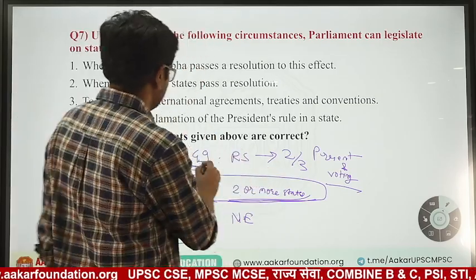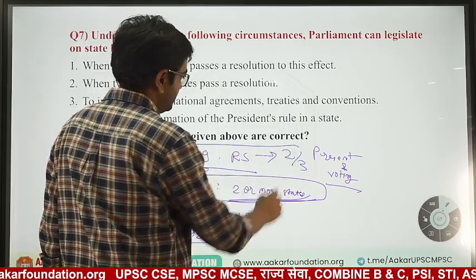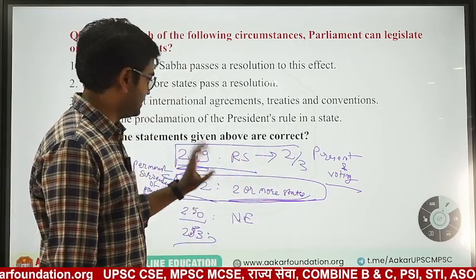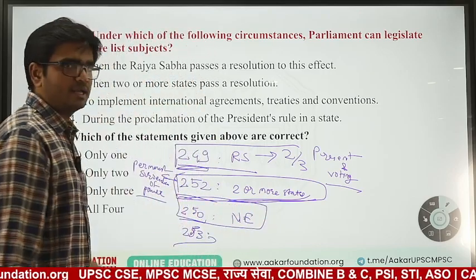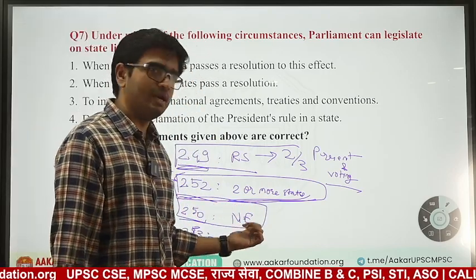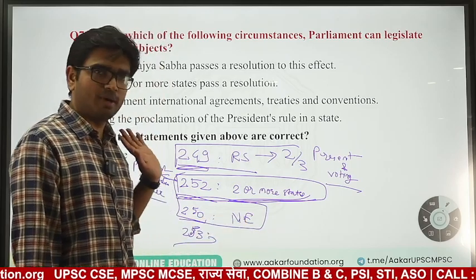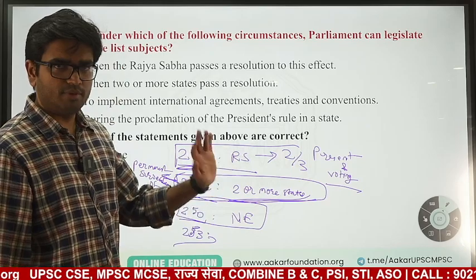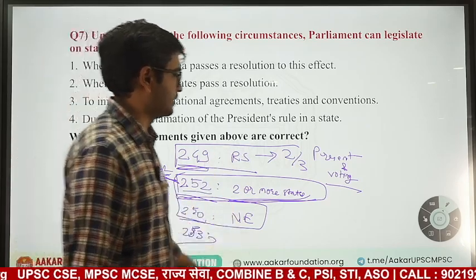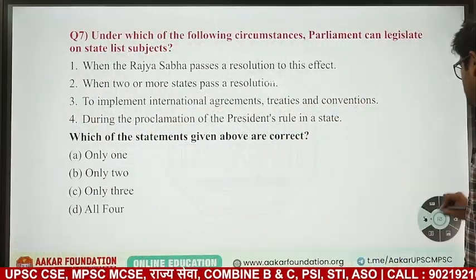The other resolution is applicable only till the resolution is applicable. Till that date, this will be applicable. This is also applicable only one year at a time. Six months after national emergency is removed, the condition will be normalized back. So this Article 252 is a permanent giving up of power. So let us see what is in the question.